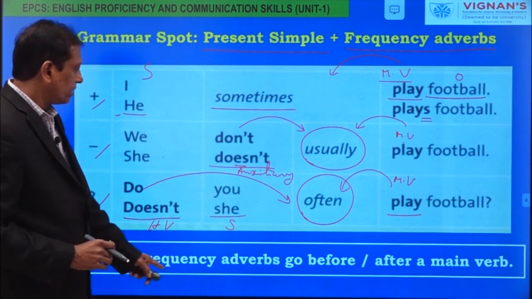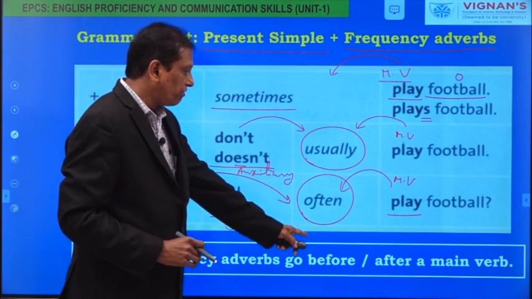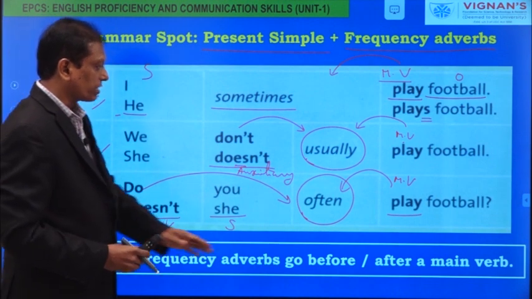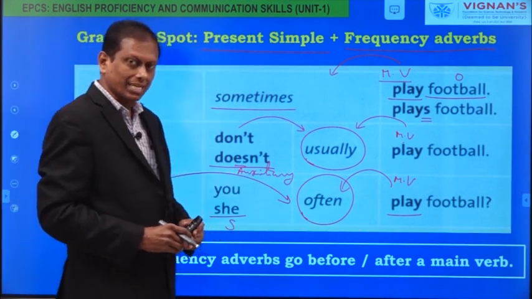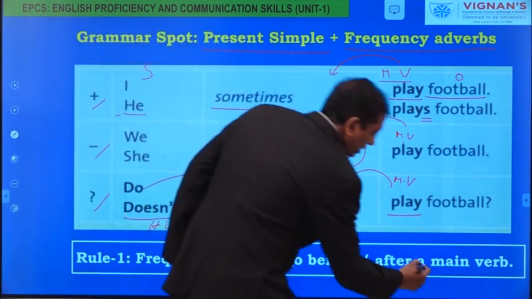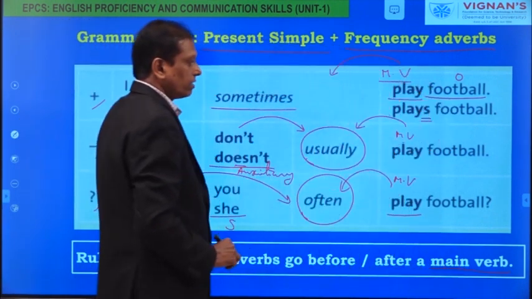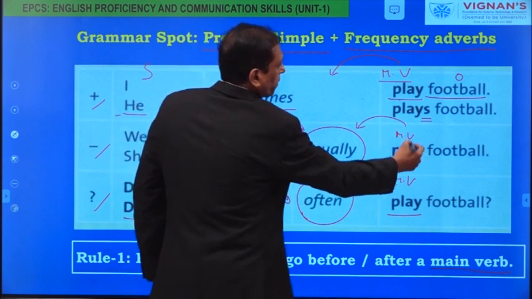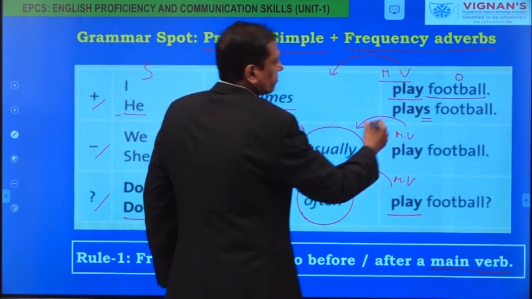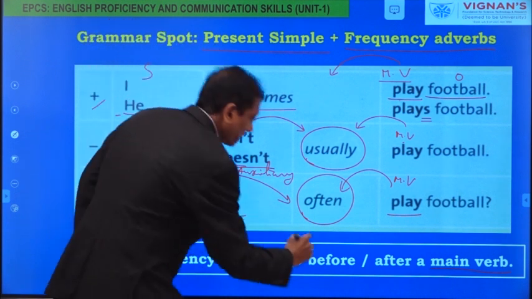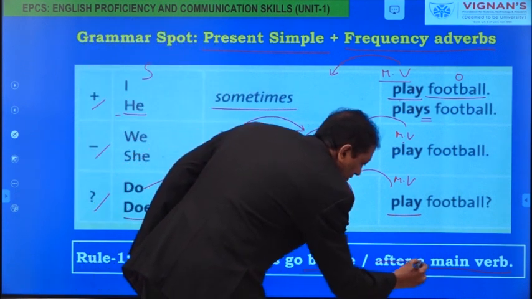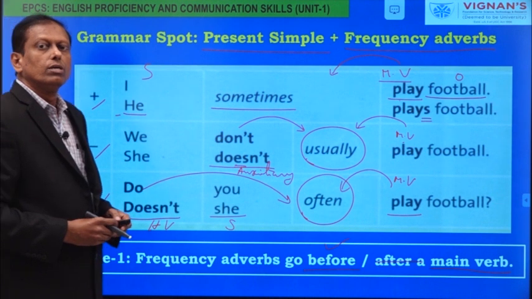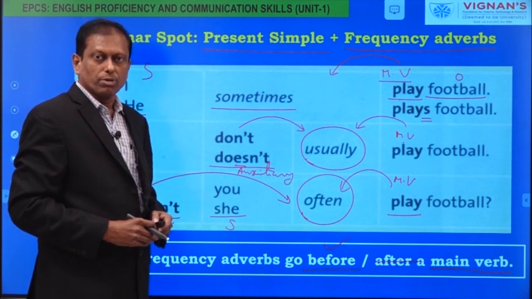Now, look at the rule here. Frequency adverbs go before or after a main verb. Now, you need to choose the correct option here. Either it is before or after. What is the correct one? Main verb. Here look at the keyword. Here play is the main verb in these sentences. Is the frequency adverb before the main verb or after the main verb? Yes, it is before the main verb. That's why here before is correct and we strike off after. And this is the rule of frequency adverbs placement in simple present tense.